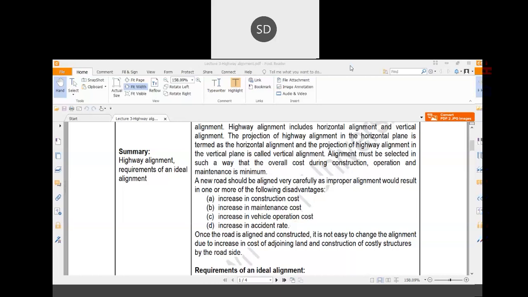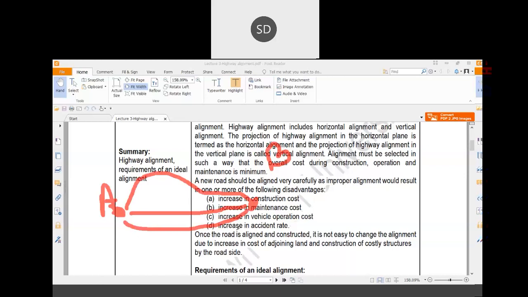For example, suppose there are two positions, location A and location B, with some distance between them. You have to find out different alternative routes from location A to location B.